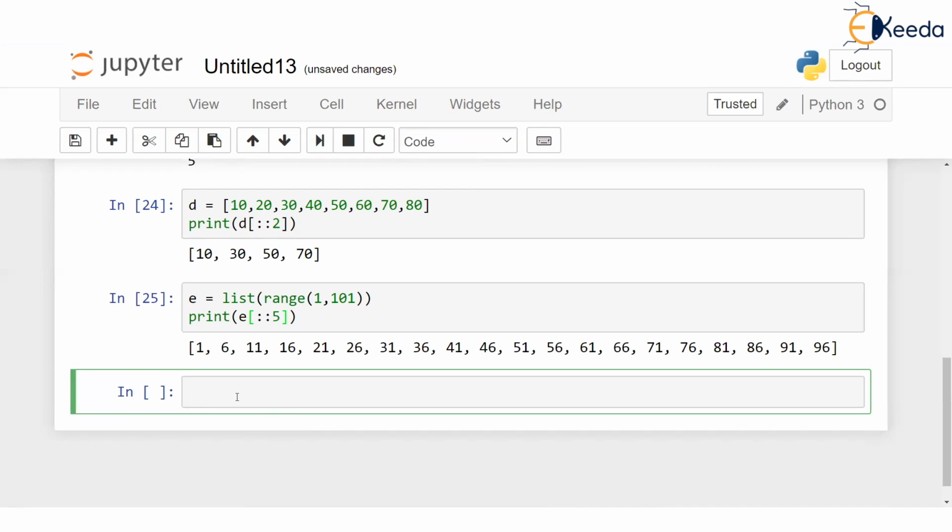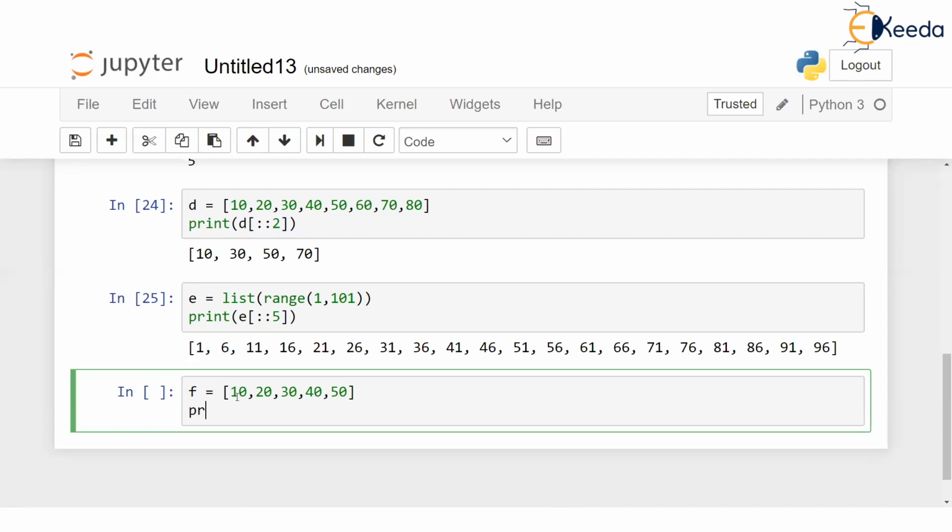Now my question, definitely this is a question for everyone. Just think over it. What if I have a list like this? F is 10, 20, 30, 40, 50. And I say print F colon. Look at the statement. My question is, what will be the output due to this print? I am waiting on the chat. What will it print? I am again using slicing. Come on, this is slicing. What will be the output due to this?